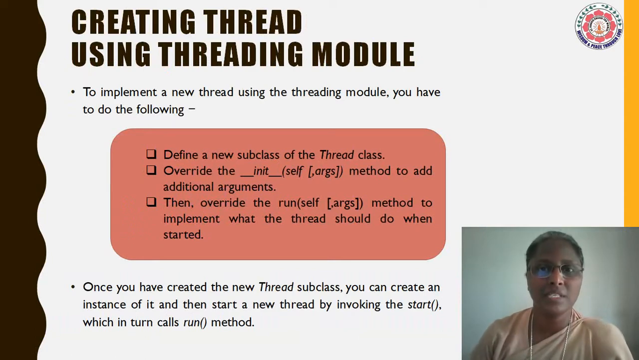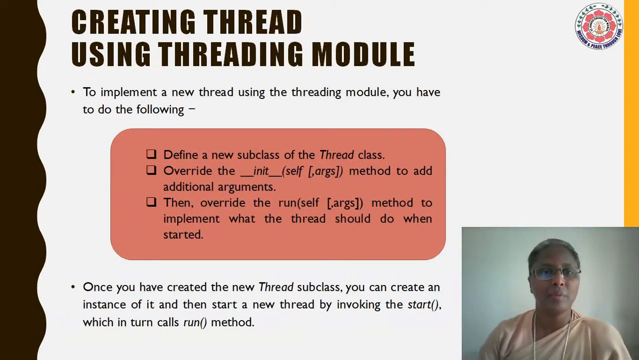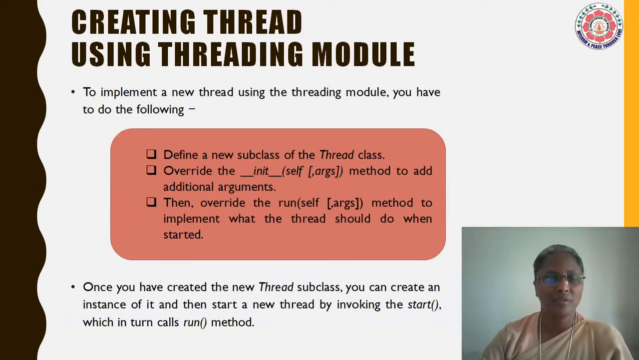Creating a thread using the threading module. To implement a new thread using the threading module, you have to do the following. Define a new subclass of the Thread class. Override the init method to add additional arguments. Then override the run method to implement what the thread should do when started.